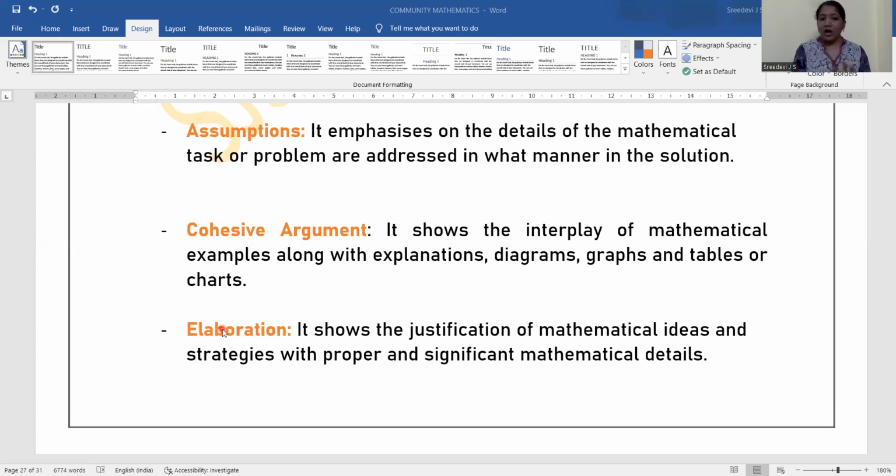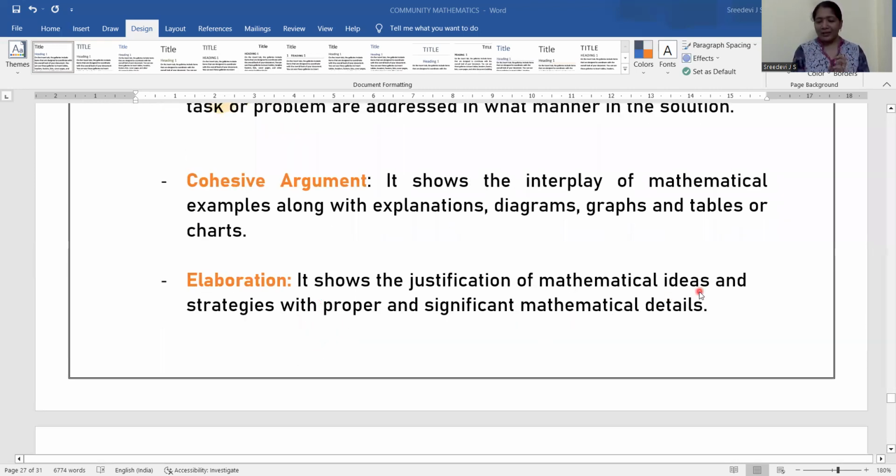Okay. Then elaboration. So what is elaboration? It shows the justification of mathematical ideas and strategies with proper, significant mathematical details. So elaborate after reaching a certain level.